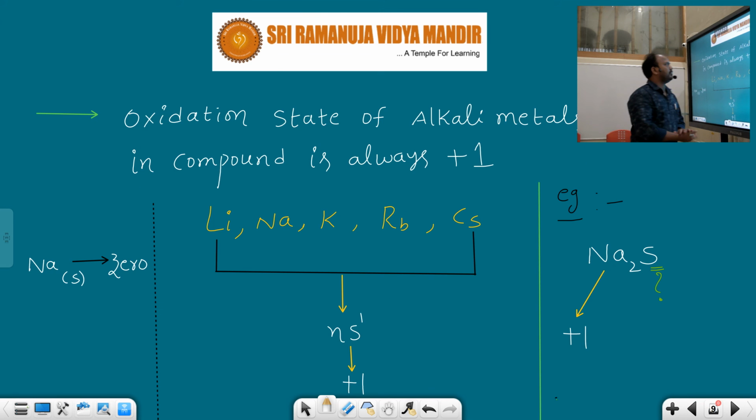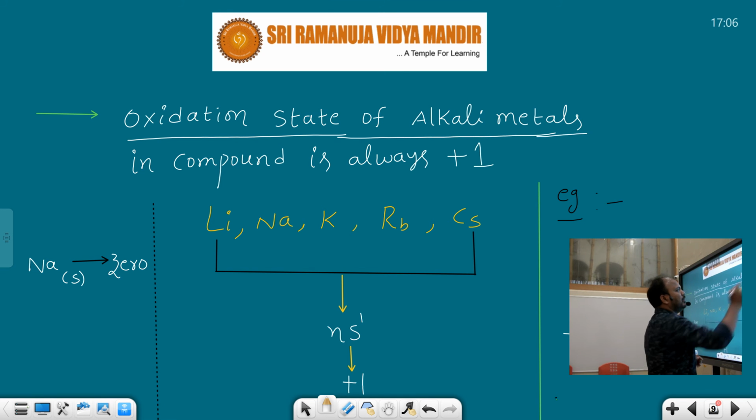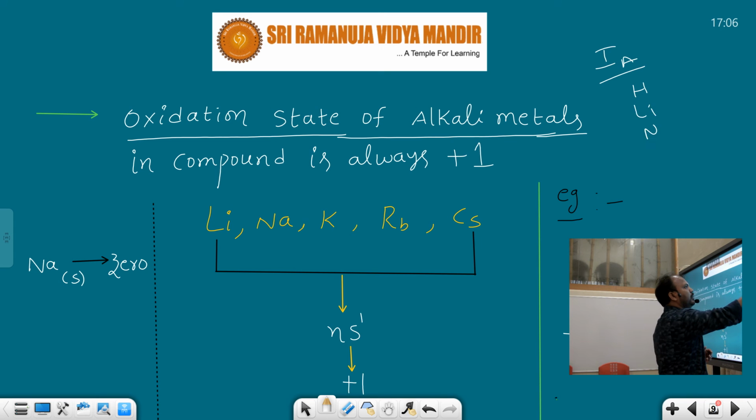Don't forget that one. After that, oxidation state of alkali metals. Alkali metals, you know very well, are first group elements. Which ones? Hydrogen, lithium, sodium, potassium, rubidium, cesium. All these are what?